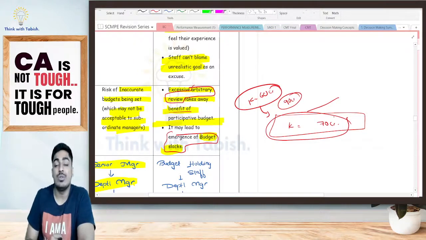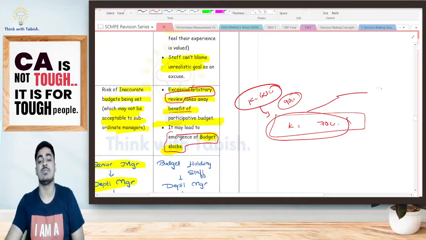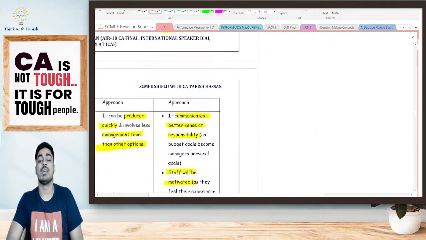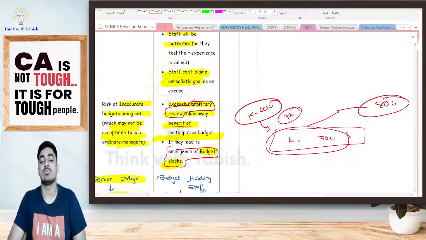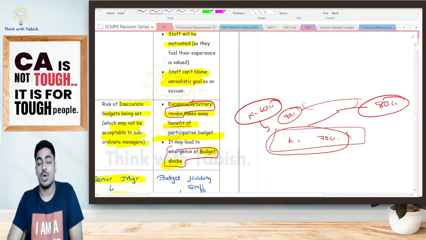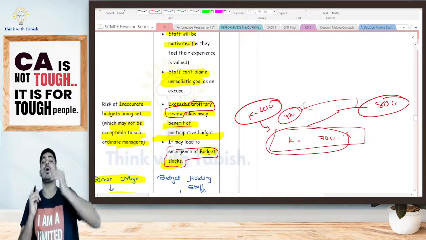Why am I trying to do that? Because I know ultimately, suppose I have achieved, for example, 80 crore. Previously, if I had set a proper budget, 90 crore would have been my budget, and actual is 80 crore only. I would have been told bad performance. But now, what I have done? I have artificially reduced my budget. I have not kept my budget at an optimal level.